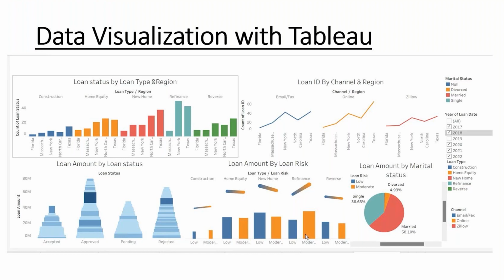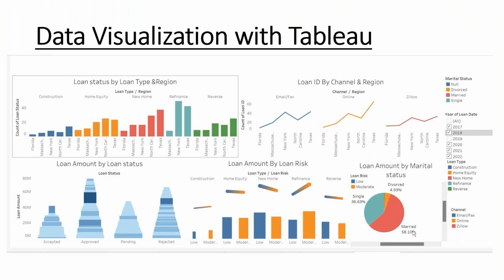You can see that some people with refinancing had that risk because they already had a loan and all they're trying to do is refinance. So based on this chart, we conclude that people who apply for loans for new homes mostly tend to have a low risk. That means they have a credit score of about 700 and above.